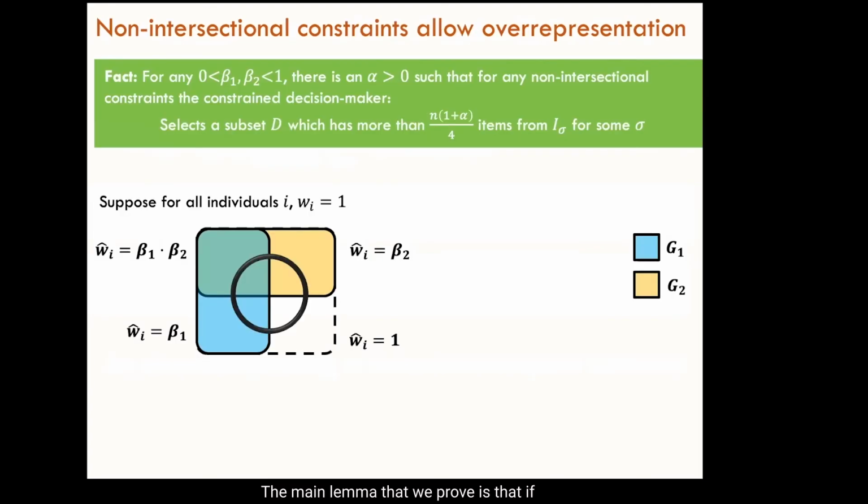The main lemma that we prove is that if a decision maker has implicit bias, then no matter which non-intersectional constraints are used, the decision maker's output will always overrepresent at least one intersection. To gain some intuition about this result, suppose that the latent utility of all applicants is exactly 1. Suppose that the decision maker now selects a subset that does not significantly overrepresent any one intersection.